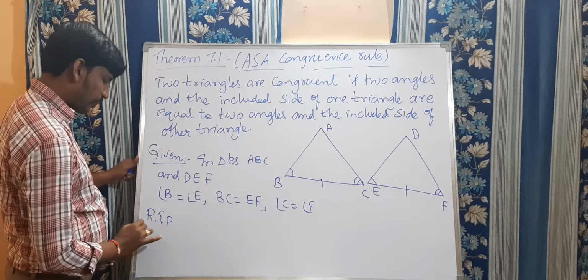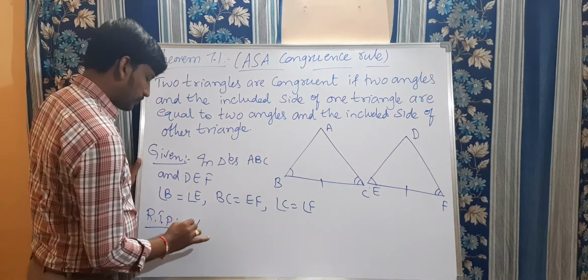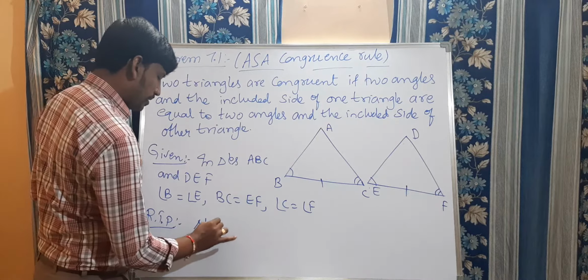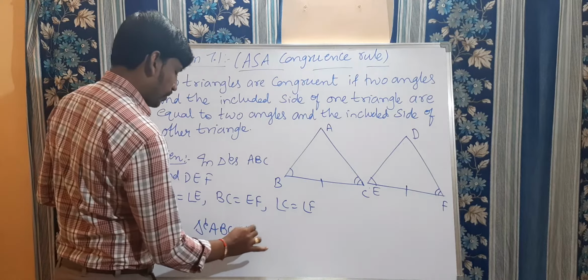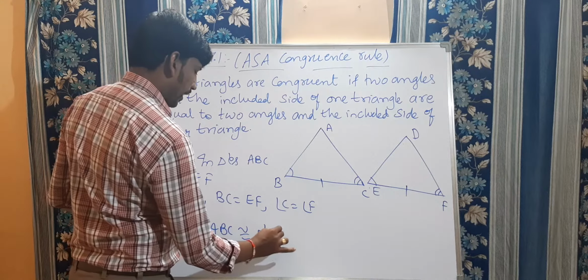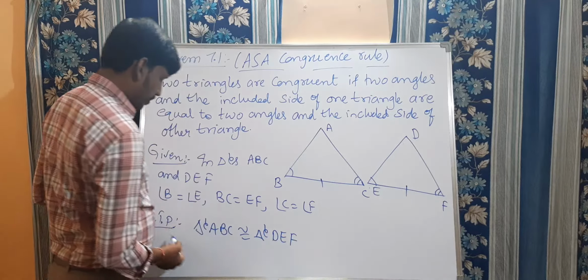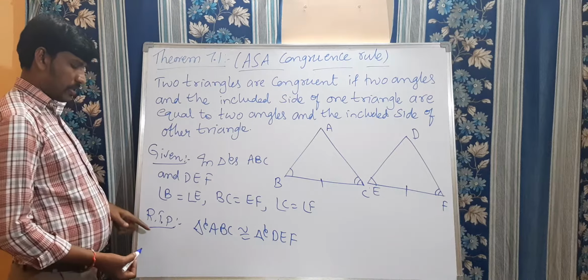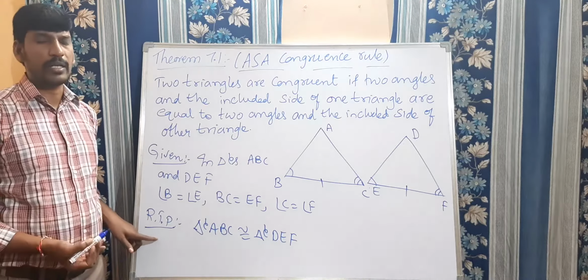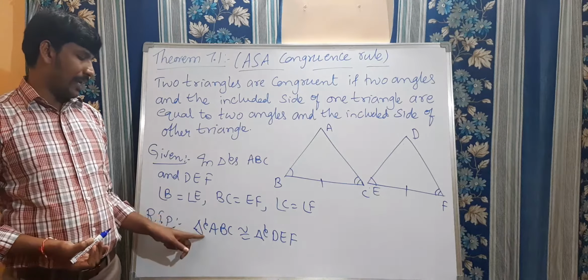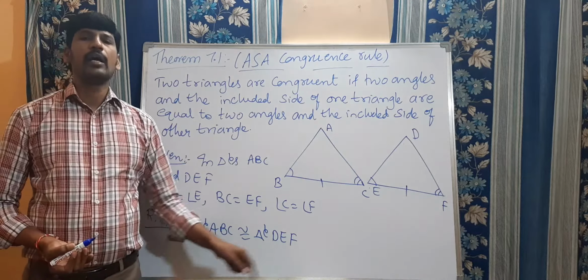Required to prove is triangle ABC is congruent to triangle DEF. This is the required proof. RTP is nothing but required to prove: triangle ABC is congruent to triangle DEF.